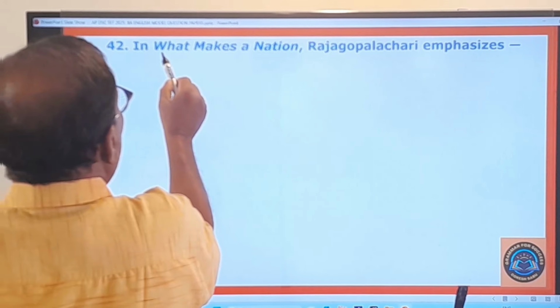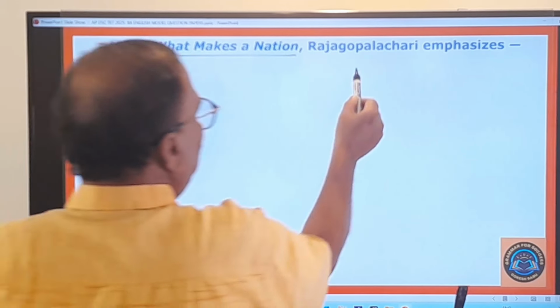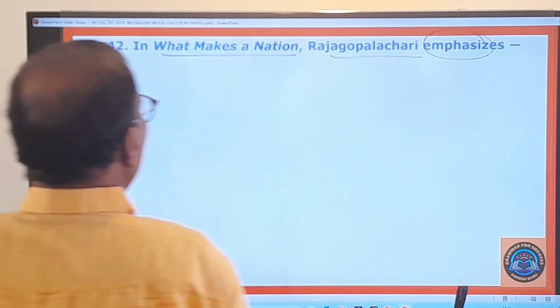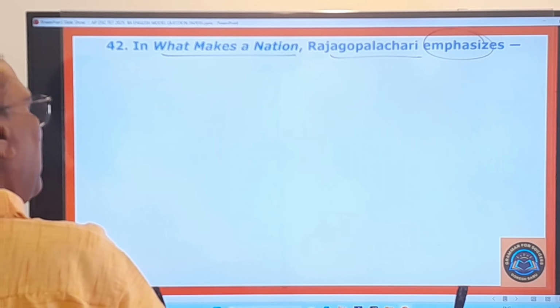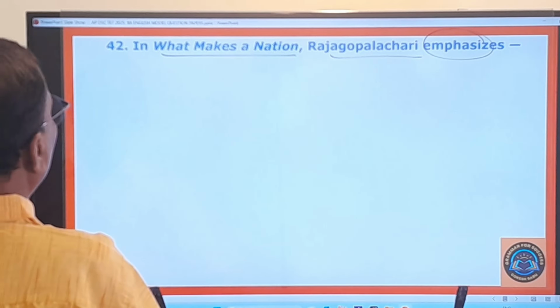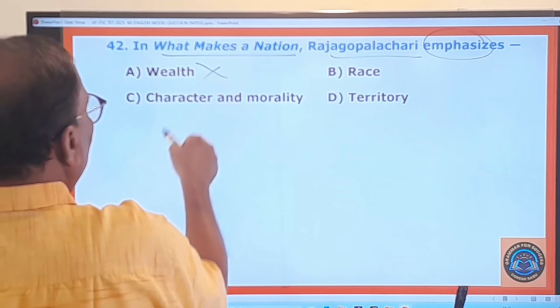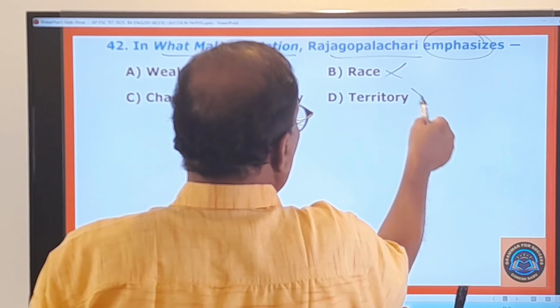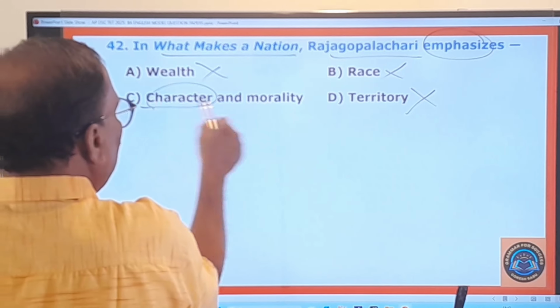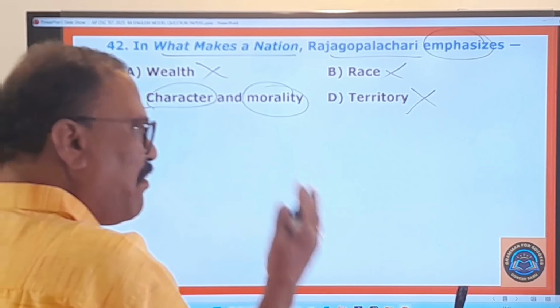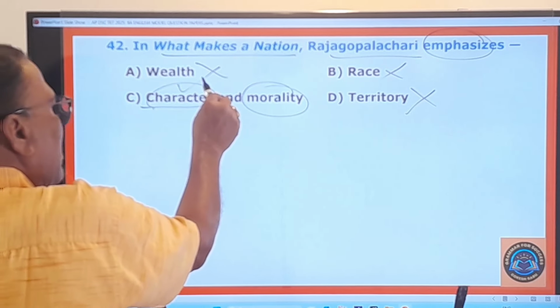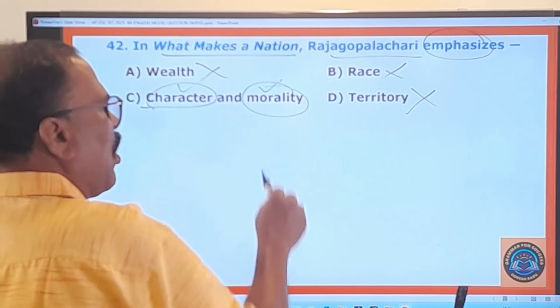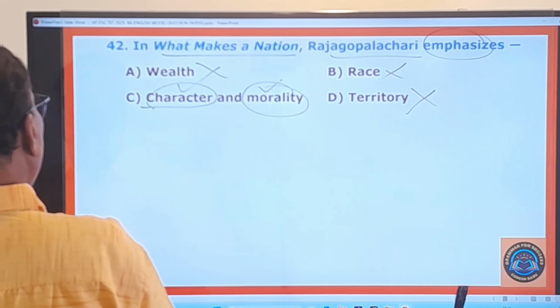42nd question. In What Makes a Nation, written by Rajagopalachari. What does he emphasize in that essay? Wealth, no. Race, no. Territory, no. But character and morality. That means, everybody must have a good character. Everybody must have moral values. And you go to the 43rd question.